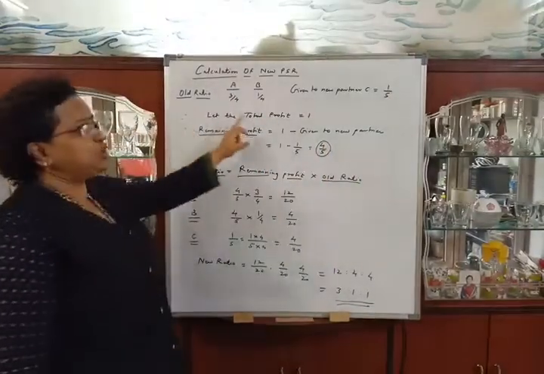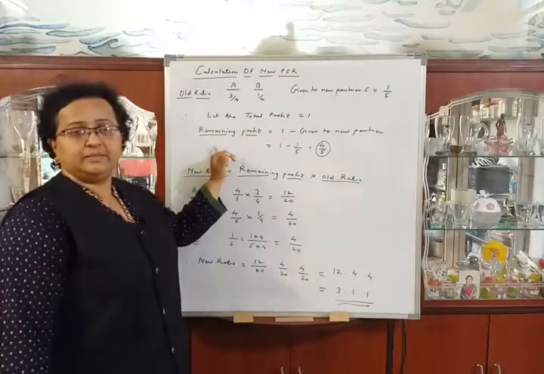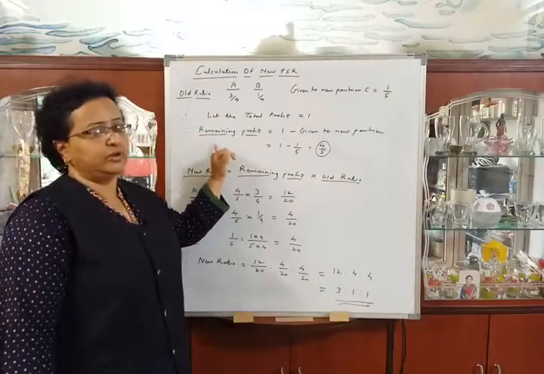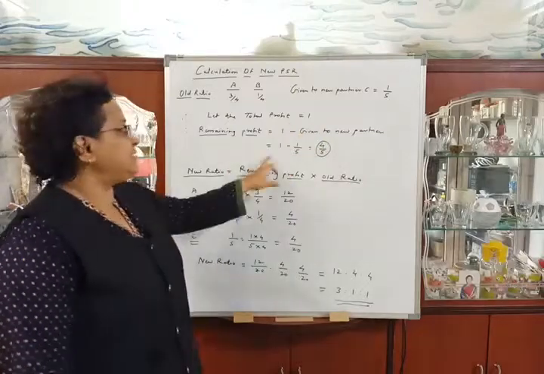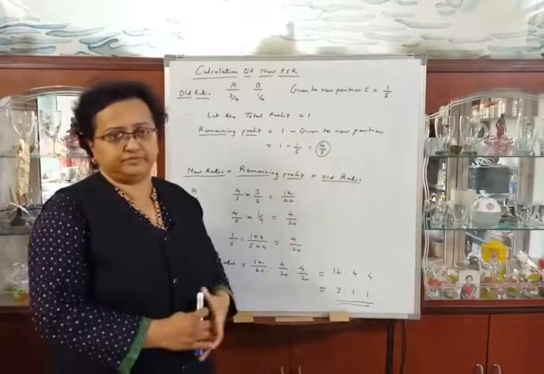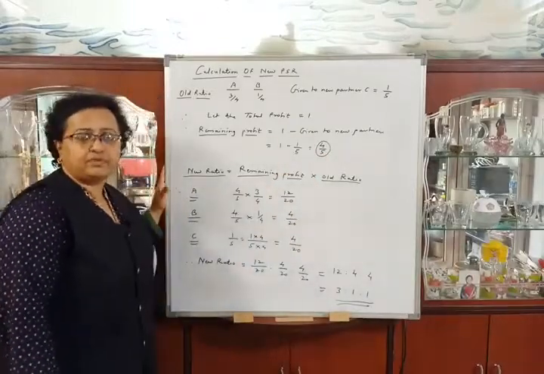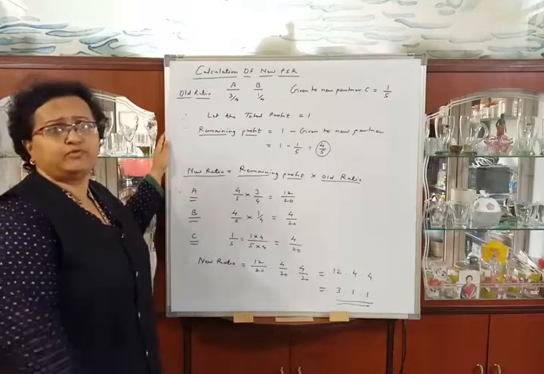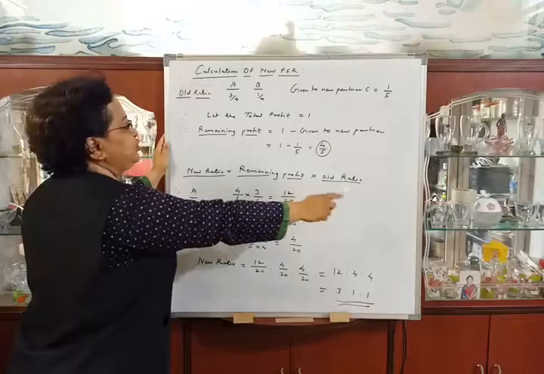So let the total profit be equal to 1. From that we will calculate remaining profit. We know the formula. Remaining profit is equal to 1 minus given to new partner. So 1 minus 1/5 and the answer will be 4/5. This is the remaining profit. Now the second formula, new ratio is equal to remaining profit into old ratio.